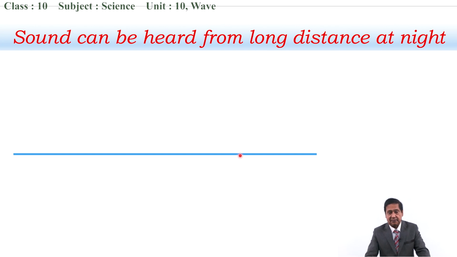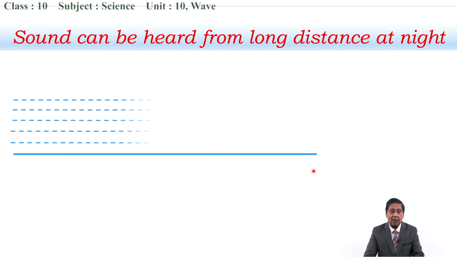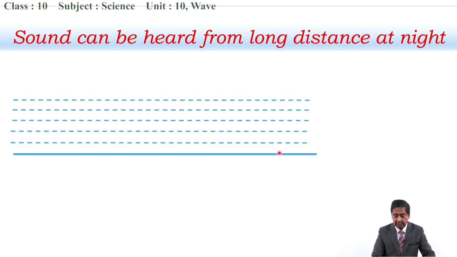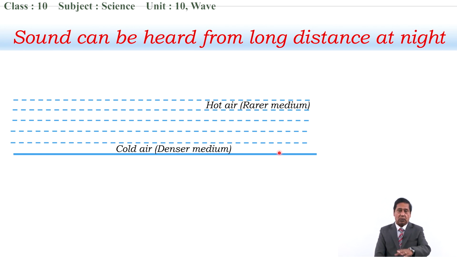At night, the ground is cold. That's why a layer of cold air forms just above the ground. This is cold air. Cold air means its density is high, it is a denser medium. As we go up, the coldness decreases, and at the upper side we can say that a layer of hot air forms. These different layers of air form at night.